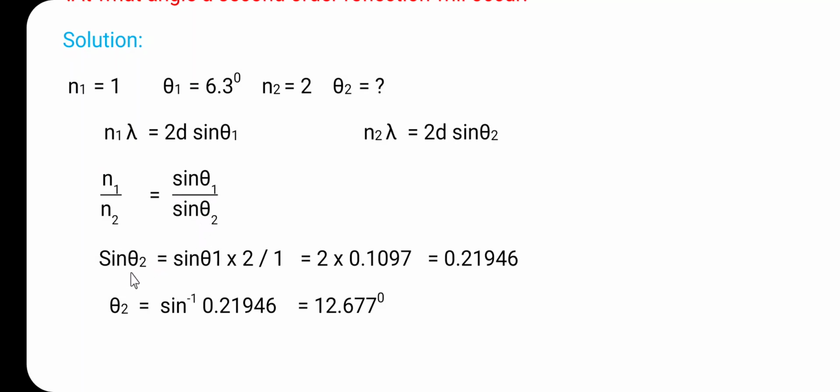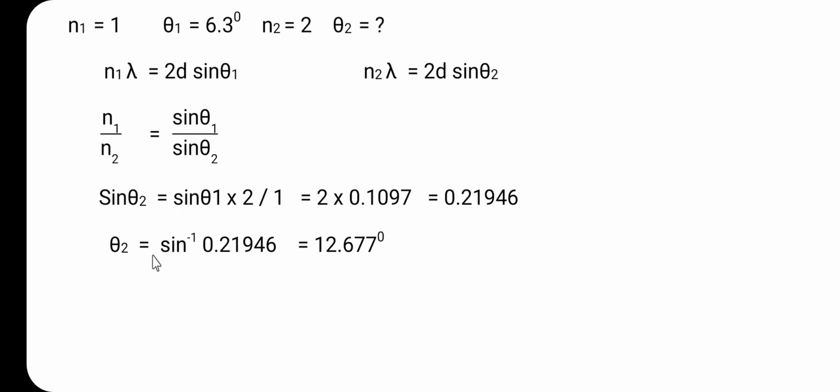Here sin theta 2 is equal to 2 × 0.1097 divided by 1, which is 0.21946. So theta 2 is equal to sine inverse of 0.21946, and it is equal to 12.677 degrees. So theta 2 is 12.677 degrees.